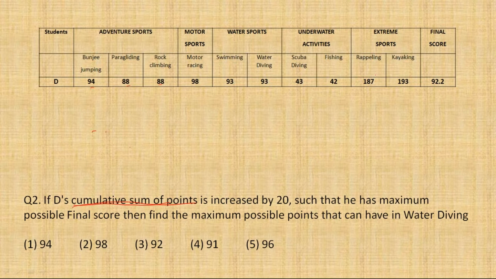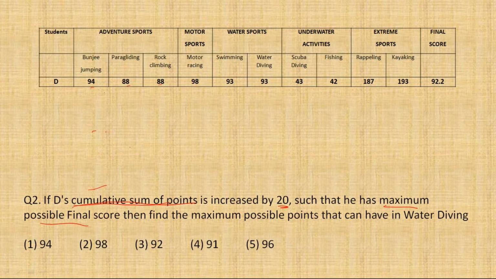Now you have to distribute 20 additional points to the row of D, and with the intention to maximize the final score. See, it's written so that he has the maximum final score. Okay, तो जरा हम analytically देखें कि what happens when I give 1 point, if I give X points to each category।